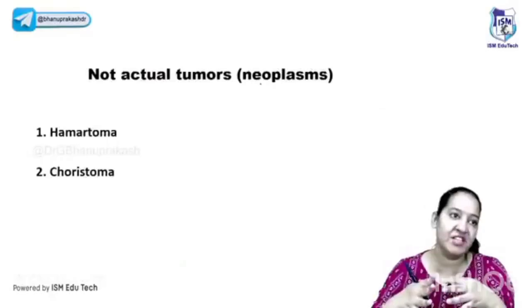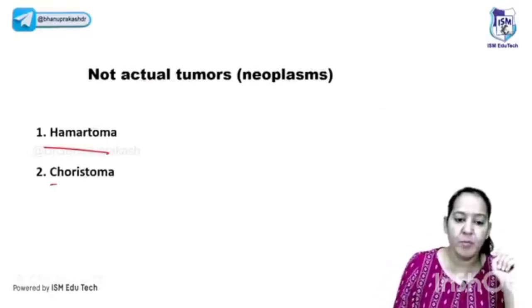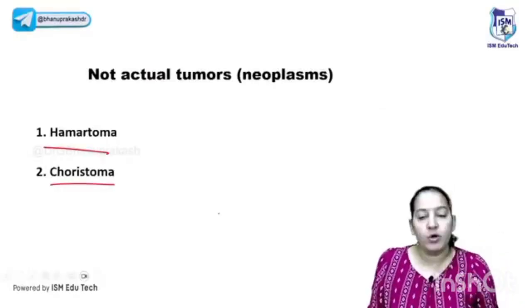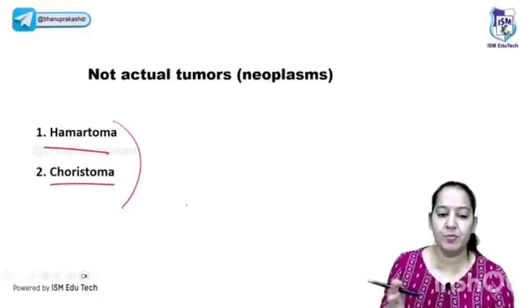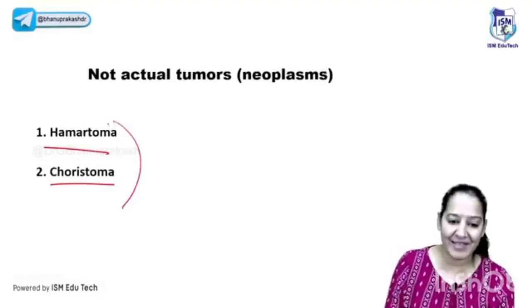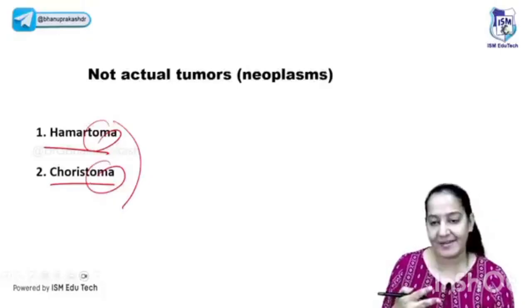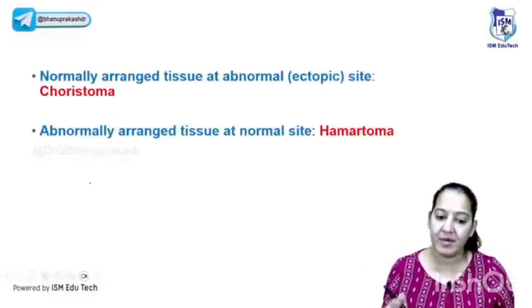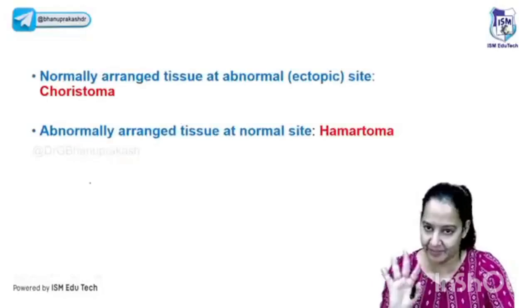Now before coming to the main chapter of neoplasia, I would like to highlight two things: hamartoma and choristoma. What is hamartoma and what is choristoma? Both of these terminologies look like tumors, but they are not tumors. You can see the suffix oma in both, so you can be confused that it is a tumor, but they are not tumors. Let me explain both. Let me read the definition, and I will explain.